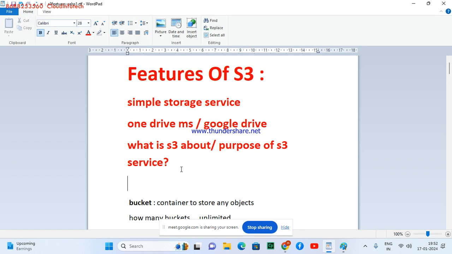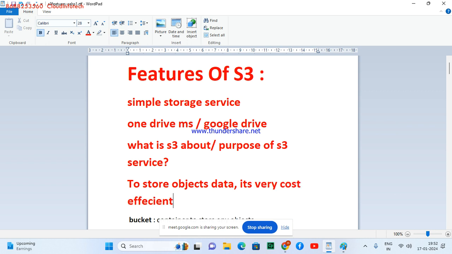Now, what is S3 about, and what is the purpose of S3? To store objects, data. It's very cost efficient and more durable.